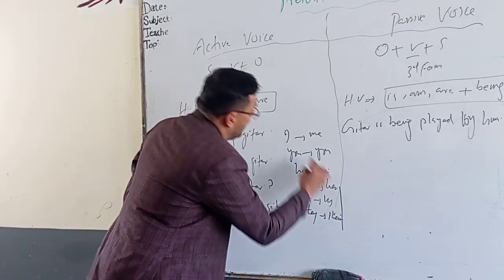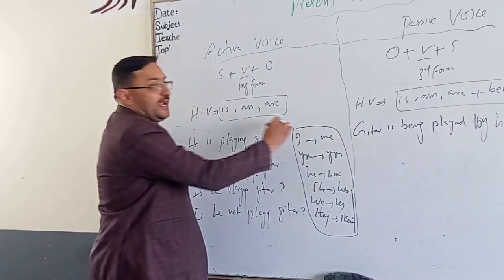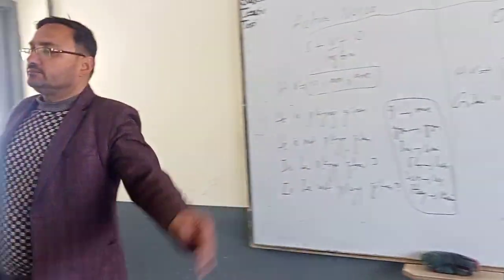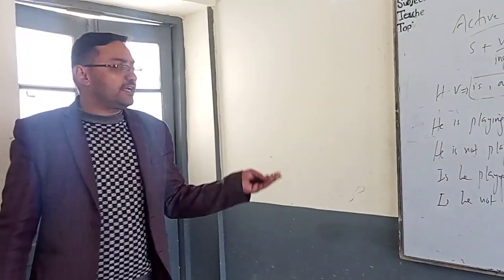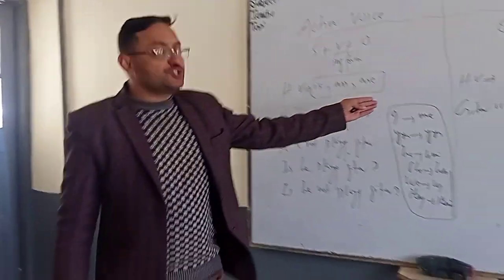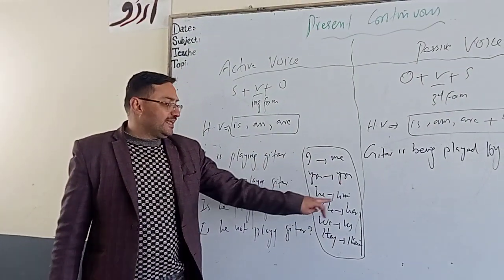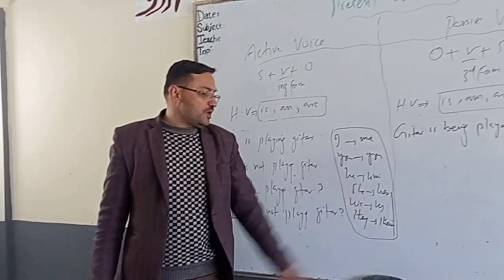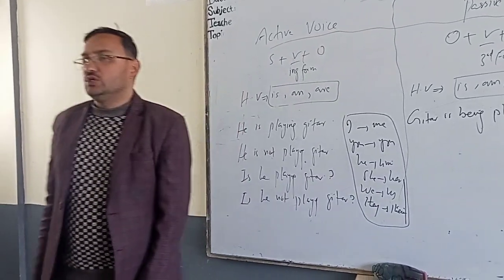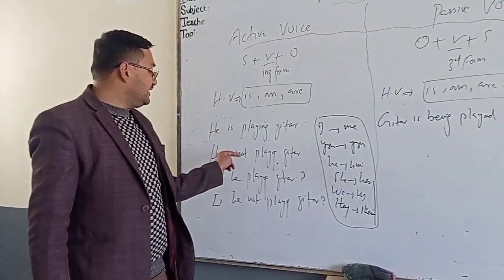This is how you are going to change first person pronoun, second person pronoun, third person pronoun. So now here, what would be the second sentence?